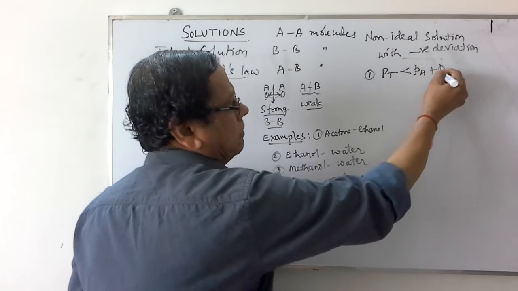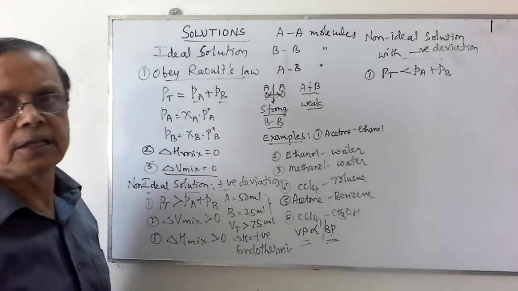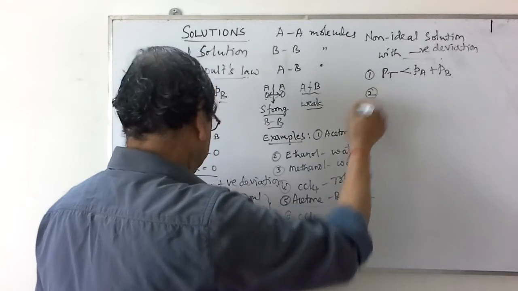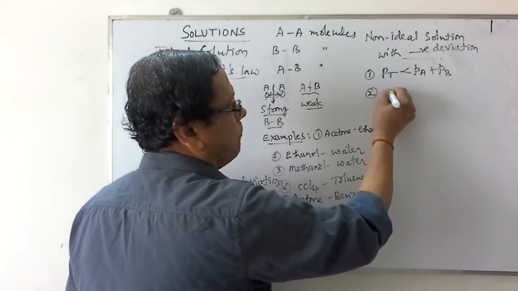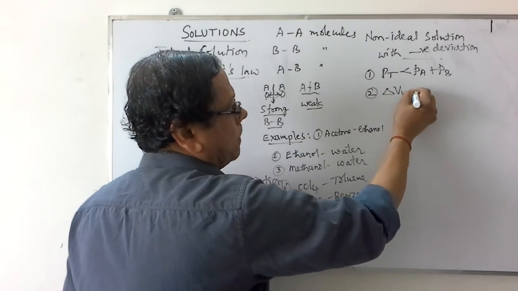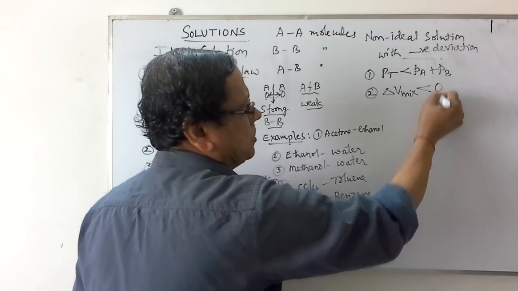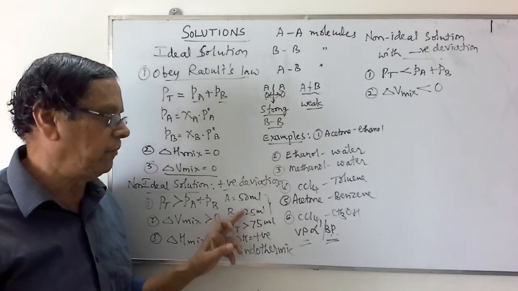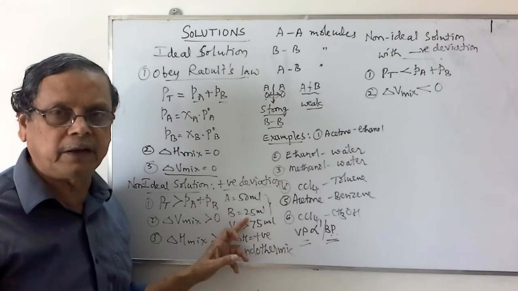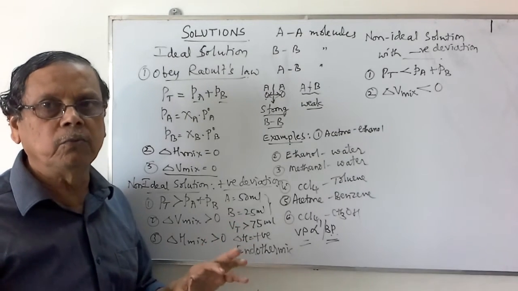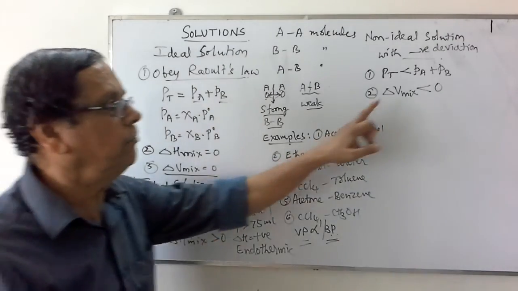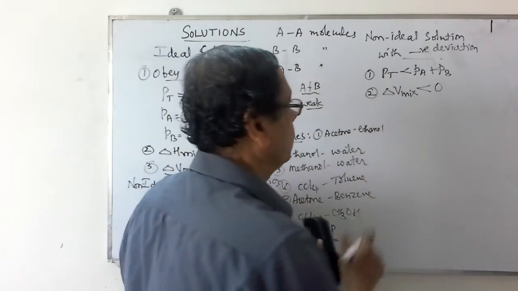P total is less than sum of PA and PB. Then the second one is the delta V of mixing will be less than 0. Suppose you take 75 ml of one liquid and 25 ml of the other liquid, the total volume will not be 100 ml, it will be a little less than that. That's why delta V of mixing is less than 0.